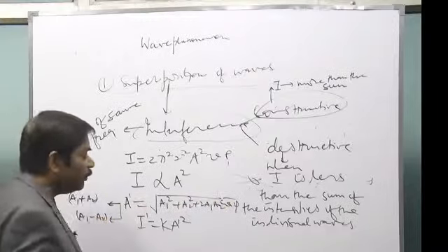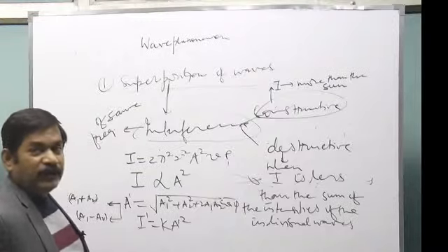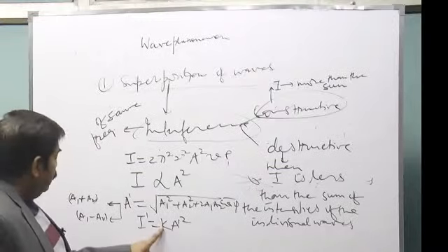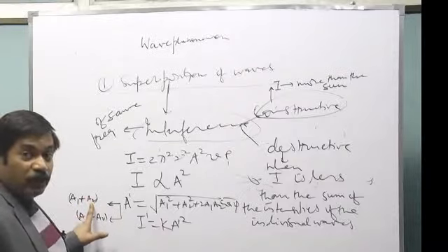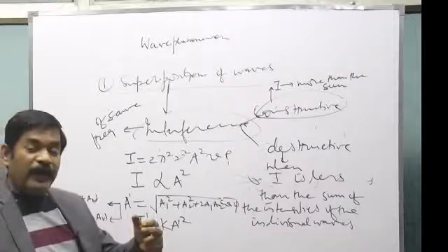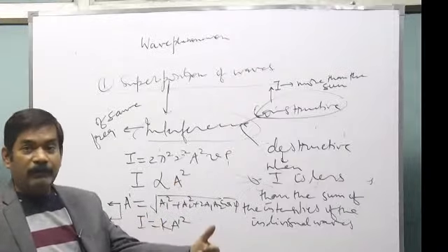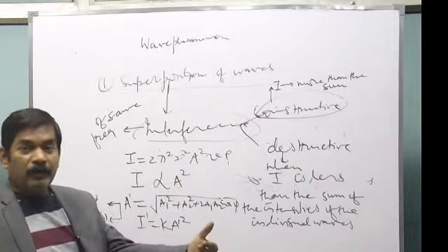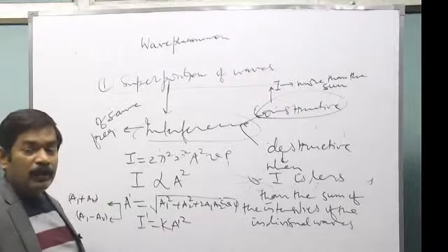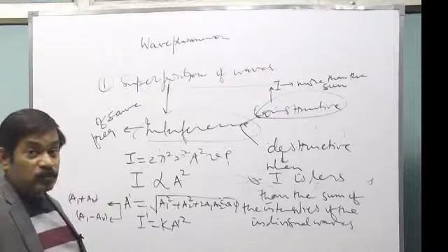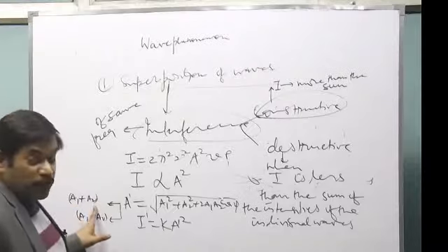And it could be in between also. So the intensity is k times a1 square plus a2 square plus twice a1 a2 cos phi. If the two waves had met in an ordinary manner, not interference, the resultant intensity would have been k a1 square plus k a2 square, but you are getting an extra term, plus 2 a1 a2.